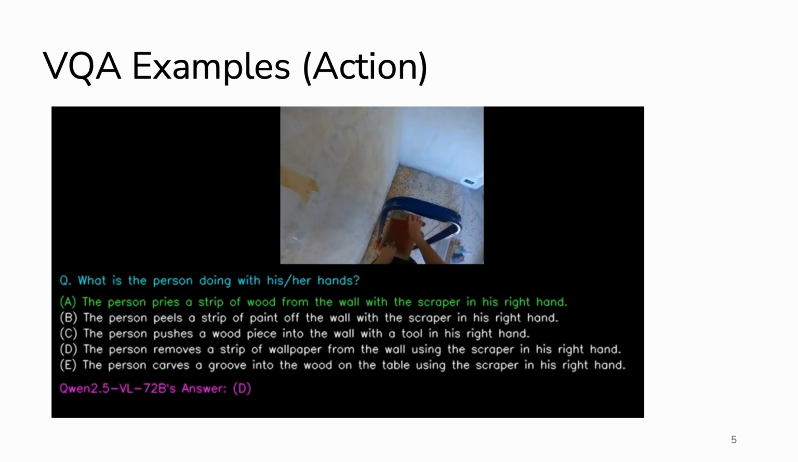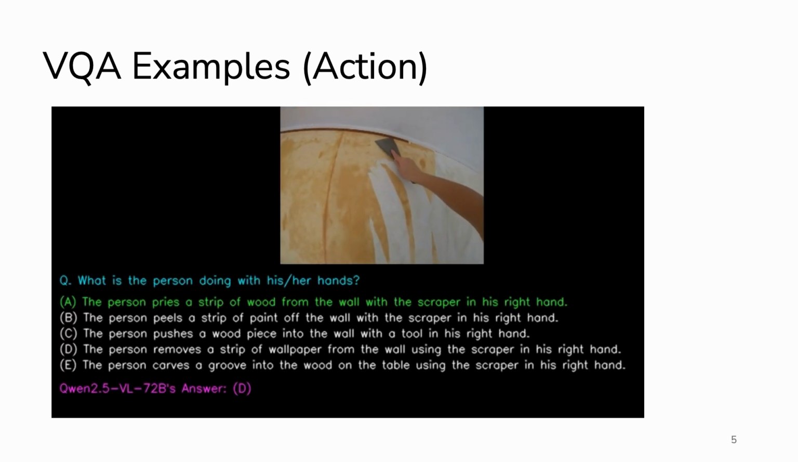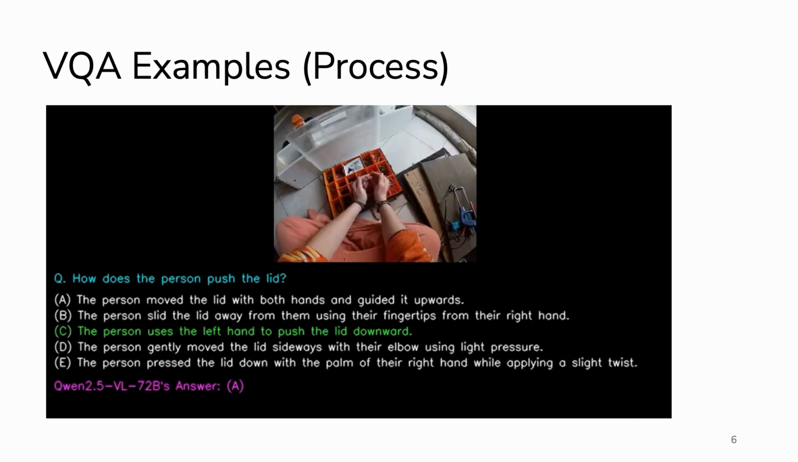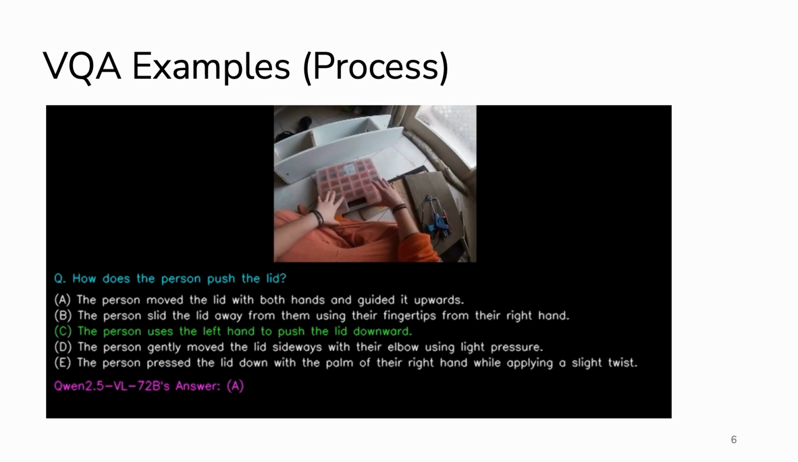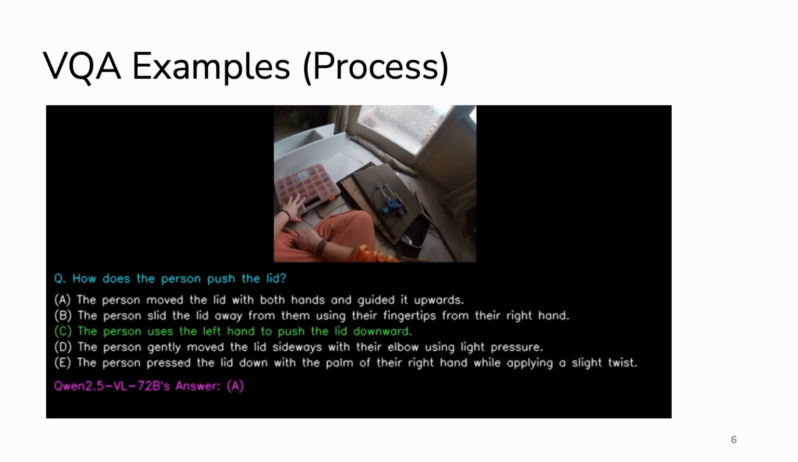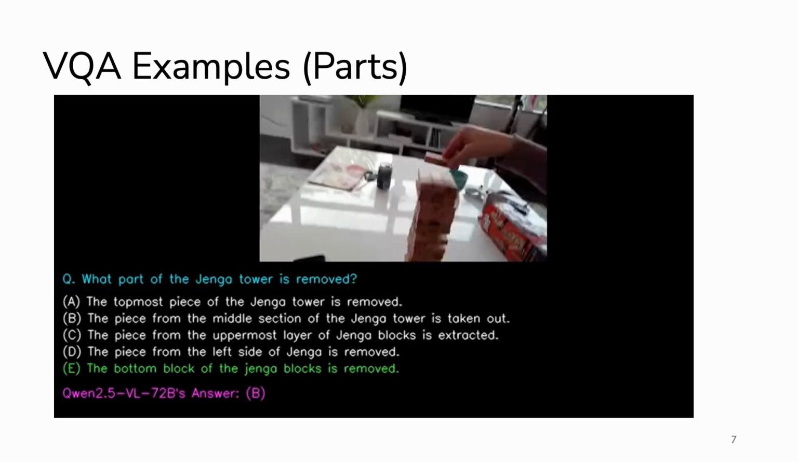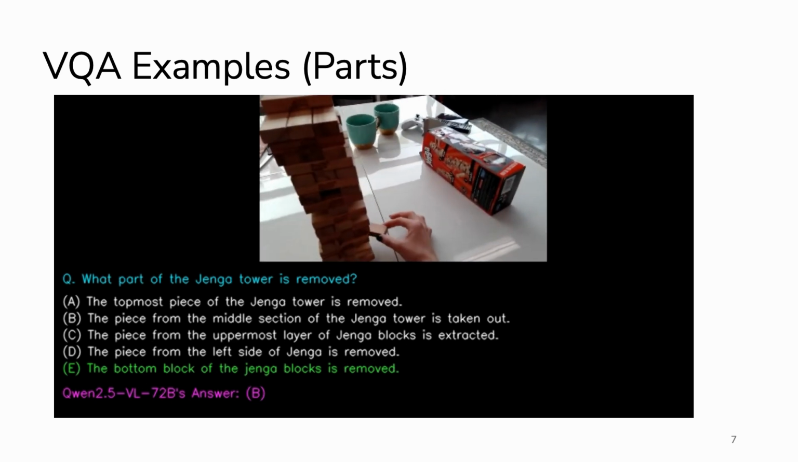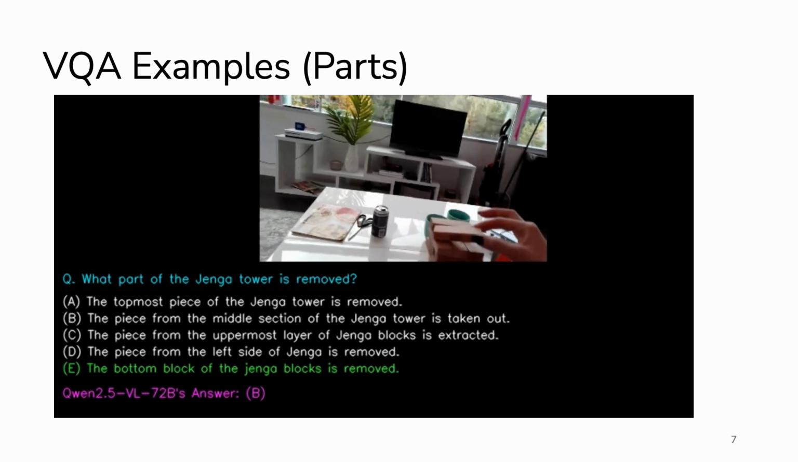The slide shows an example of action category. This question requires understanding process, motion, and interaction targets. This slide shows an example of process category. This question requires understanding hand and object motion. And this slide shows an example of object parts category. This question requires understanding the structure of objects and spatial relationship.